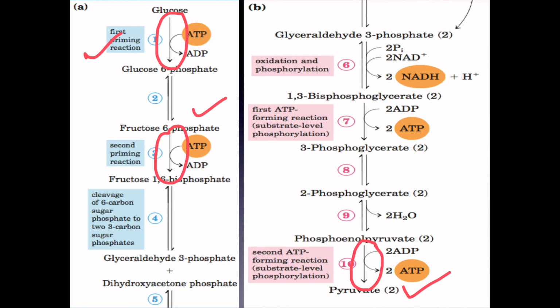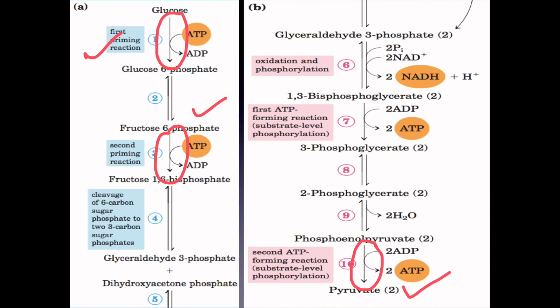So what we saw today was the breakdown of the glucose molecule in one of the famous central metabolic pathways, that is glycolysis. It is also known as the EMP pathway because it was discovered by Embden, Meyerhof and Parnas.